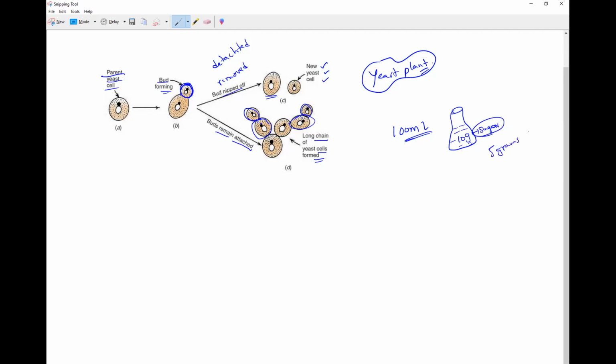So why are we adding sugar here? Anybody can tell me? Why are we adding sugar here? Please respond. What is the purpose of sugar? Food, guys. They need food. Do you understand? That is the glucose.